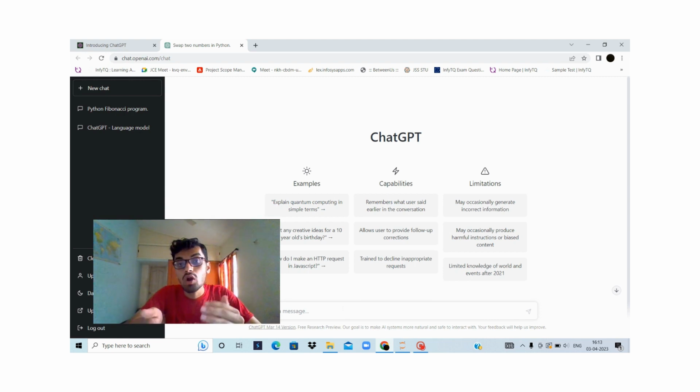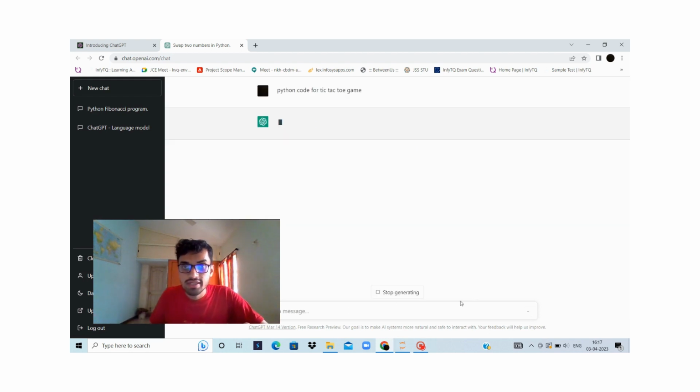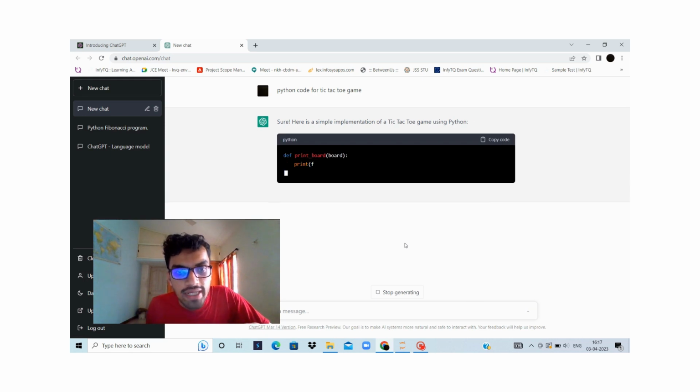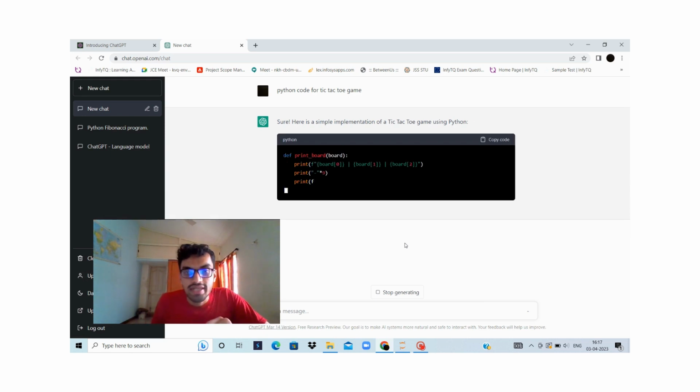Now we will see how ChatGPT responds to complex programs. Write code for a tic-tac-toe game. So I have written Python code for the tic-tac-toe game. Here it is giving.